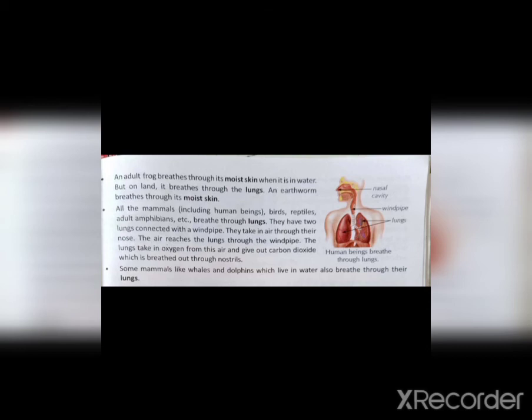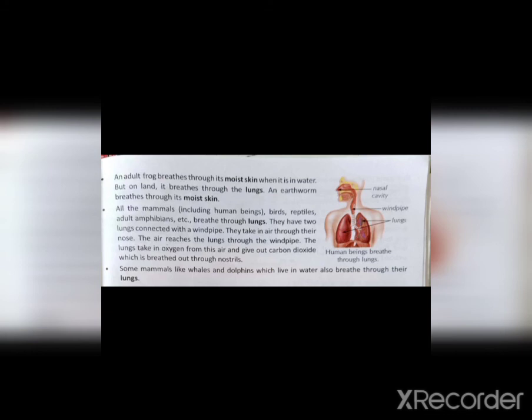All the mammals, including human beings, birds, reptiles, and adult amphibians, breathe with the help of lungs. We have lungs, so all the mammals have lungs for breathing. They have two lungs connected with the windpipe. You already know about the respiratory system.